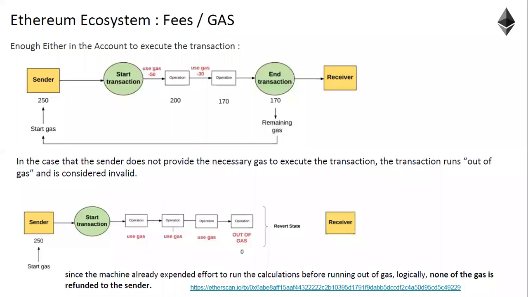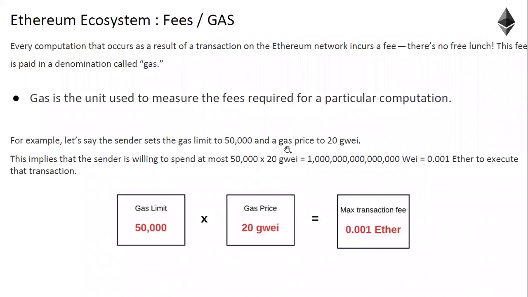So in this case, you have put a gas limit, and the gas price changes with time. At a given point of time, if the gas price is 20 gwei, gwei is nothing but a denomination of ether. Like how for rupee you have paisa, similarly for ether, the denomination is gwei. So this gas price is dynamic. It is calculated by the network at that given point of time.